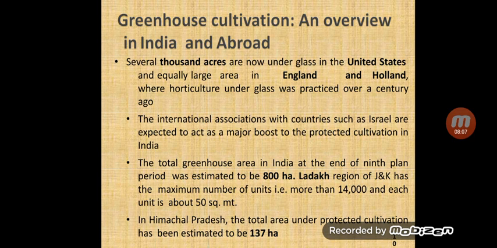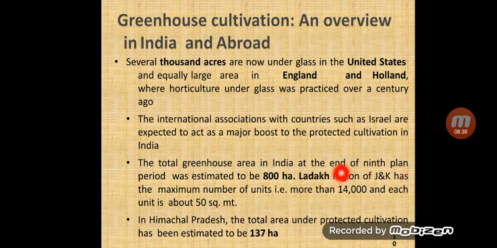Several thousand acres are now under glass in the US, and an equally large area in England and Holland, where horticulture under glass has been practiced for over a century. You can see here the total greenhouse area in India at the end of the ninth plan period was estimated to be about 800 hectares. Only 800 hectares was covered under greenhouse.